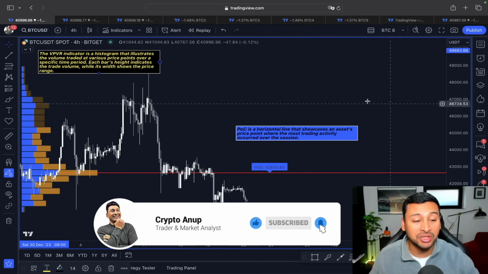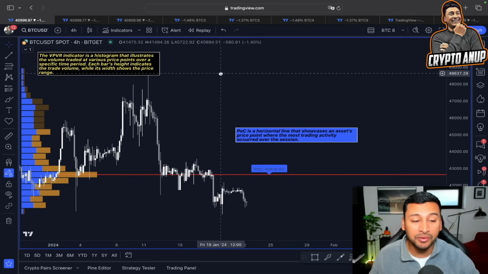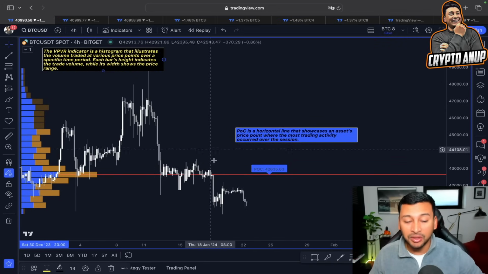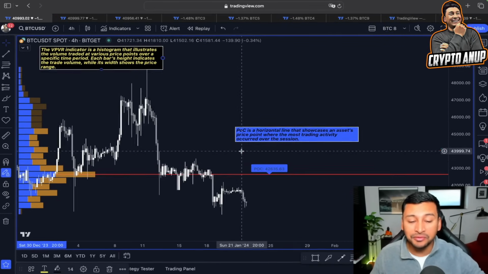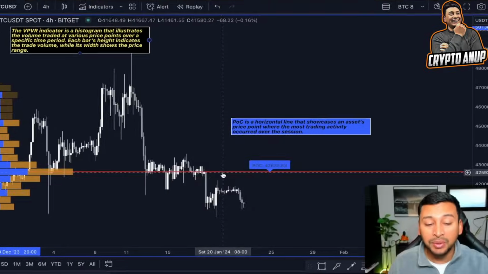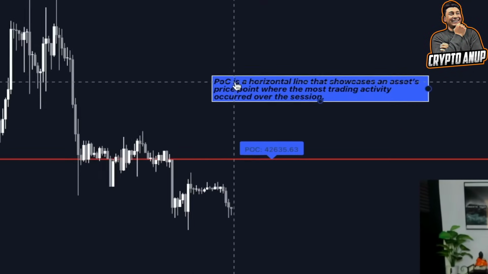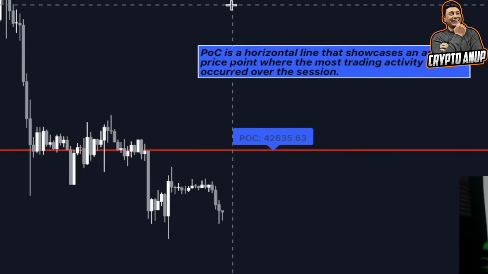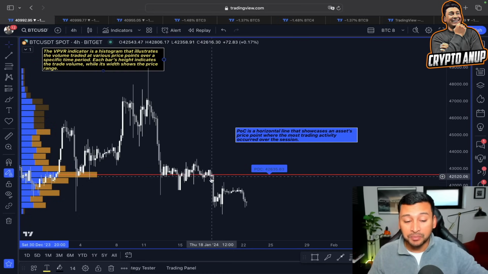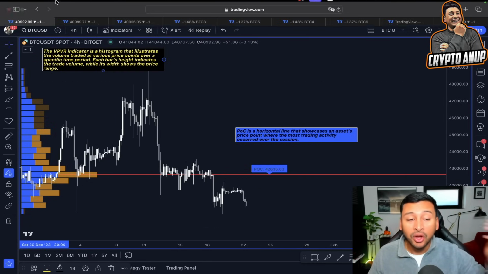Now, if you look at this volume profile indicator, you can see the price in our case has failed to find support above this POC line. Yes, we failed to find support above this POC line, which was around 42,500, 42,600, and since then the price of Bitcoin is clearly showing weakness.